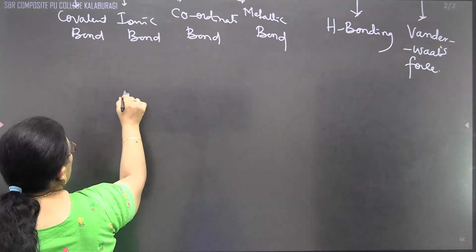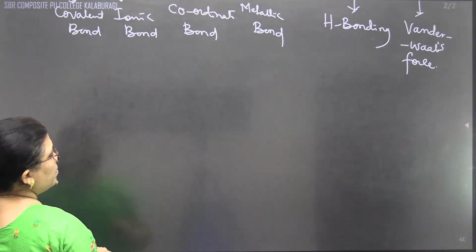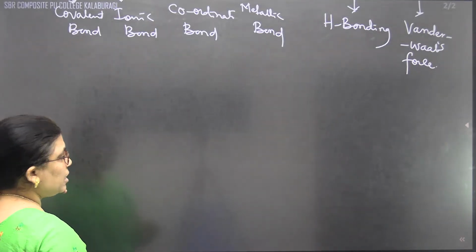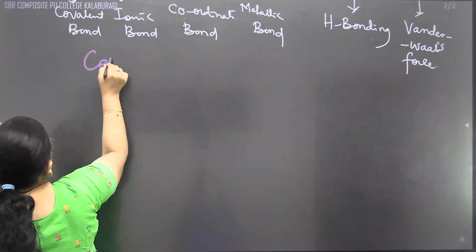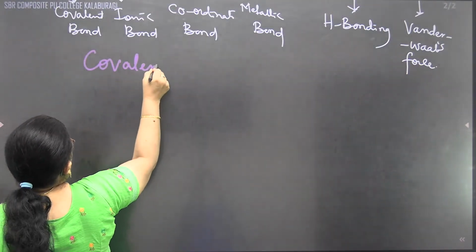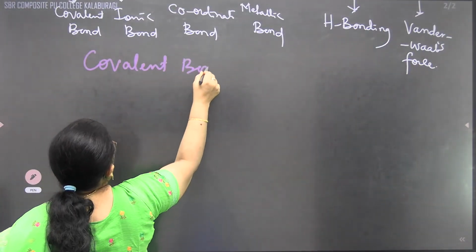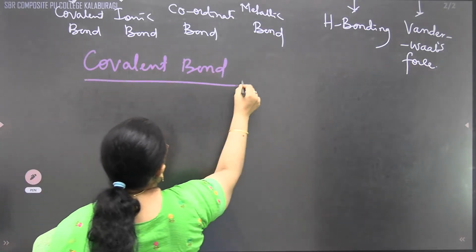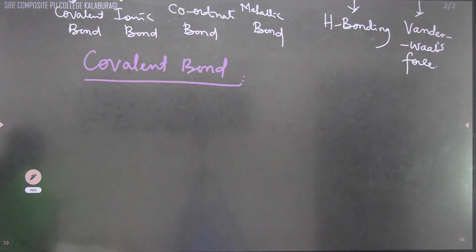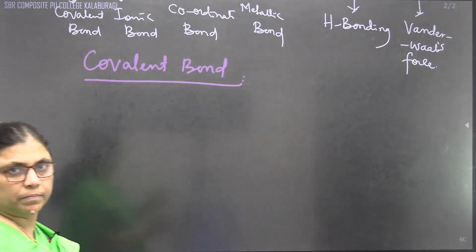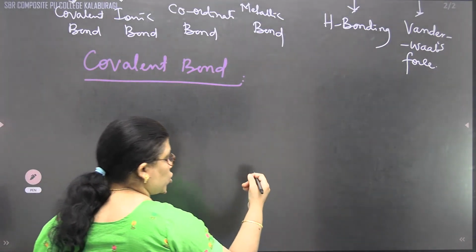As I said just now, the covalent bond is obtained by what, children? It is obtained by sharing of electrons. Covalent bond is obtained by mutual sharing of electrons. Both are going to share equally.